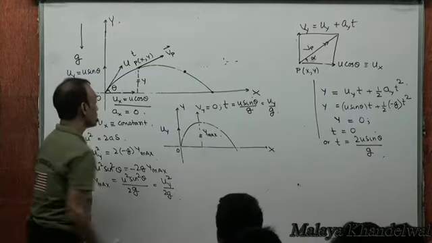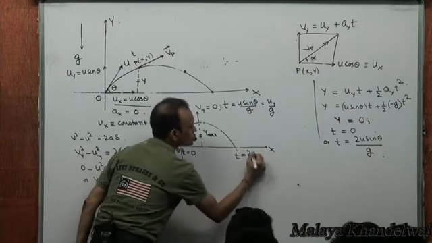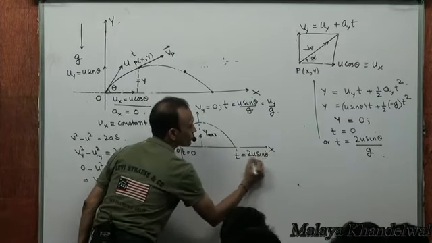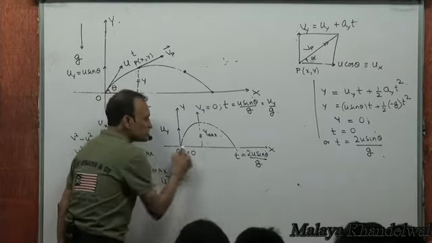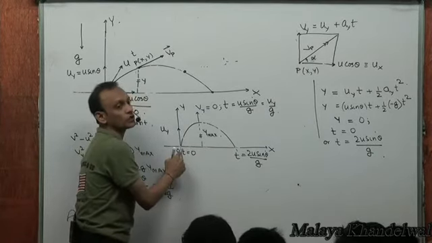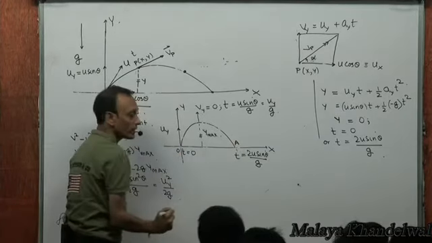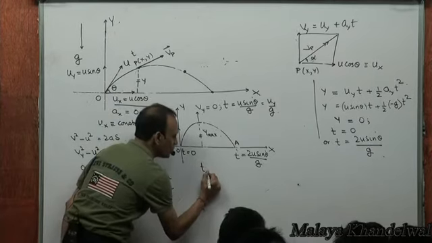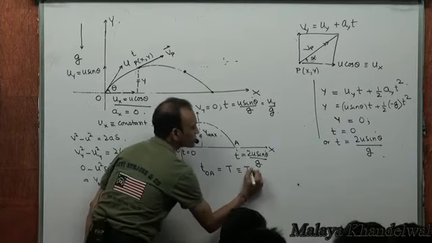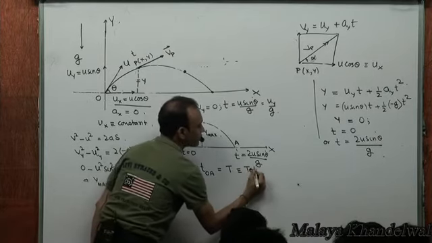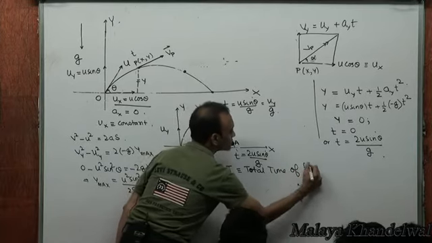Yes or no? This must be t equal to 0 and this instant must be t equal to 2u sine theta by g. That means the difference between these two instants must be the total time taken to go from O to A. So the time taken to go from O to A is called capital T, the total time of flight.